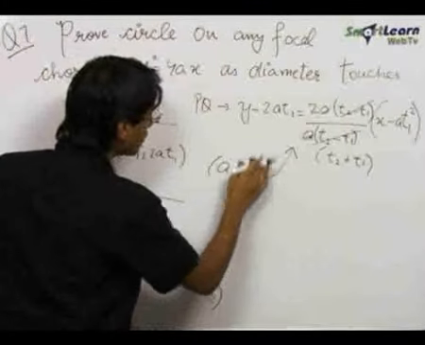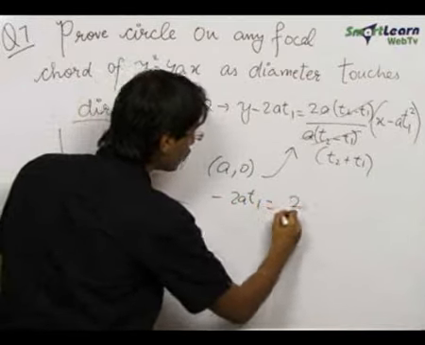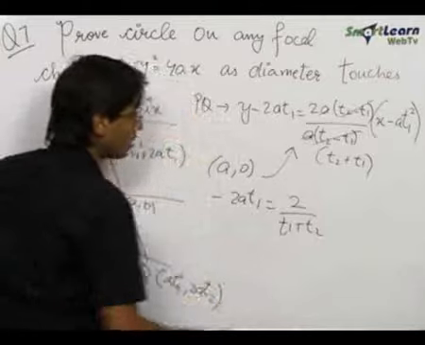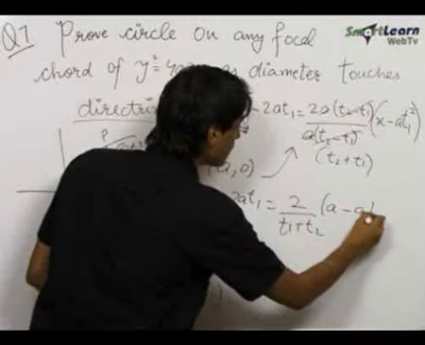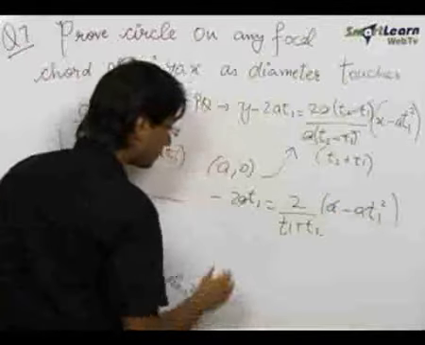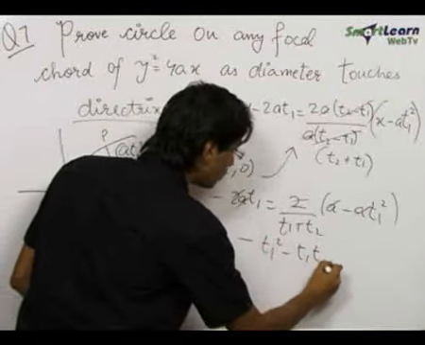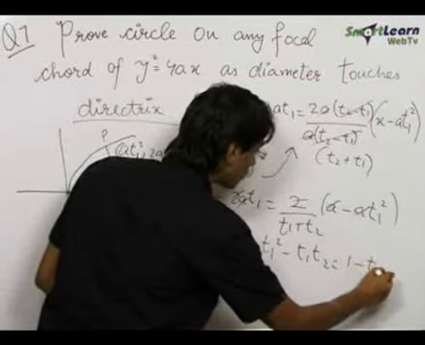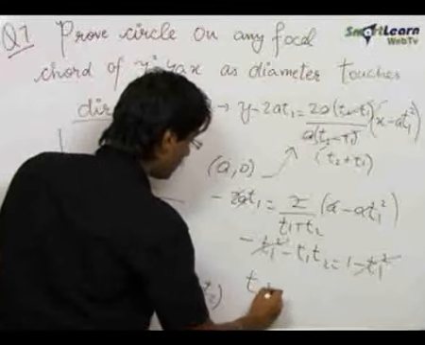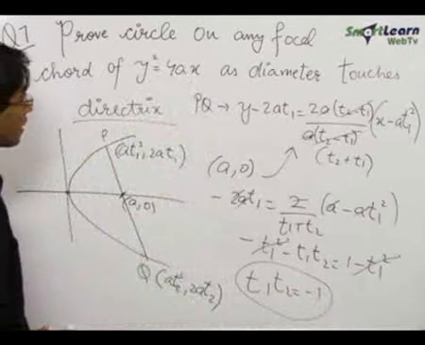Hence putting a comma 0 in this equation, we get minus 2at1 is equal to 2 times t1 plus t2 into a minus at1 square. This a gets cancelled, 2 gets cancelled, we get minus t1 square minus t1 t2 is equal to 1 minus t1 square. Hence t1 t2 is equal to minus 1. This is the first equation which we get.